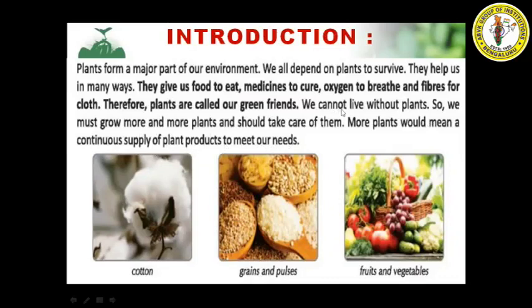As you all know, we cannot live without plants because plants give us the main thing we need, which is food. Without food, we cannot live. So we must grow more and more plants. If we grow more and more plants, we get more and more food. More plants would mean continuous supply of plant products that meet our needs. So until and unless they meet our needs, we need to grow the plants.